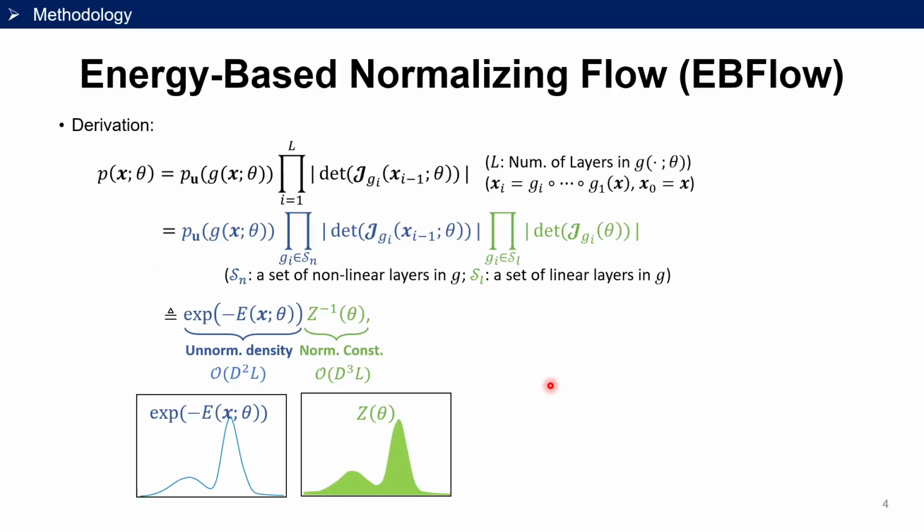Our work takes a different perspective by establishing a connection between flow-based models and energy-based models. We first identify the input-independent multiplier, which is the Jacobian determinant of the linear layers. This input-independent multiplier corresponds to the normalizing constant of energy-based models, which can be bypassed by applying energy-based objectives. We name this approach energy-based normalizing flow, abbreviated as EB flow, which allows more efficient training when using general linear layers.